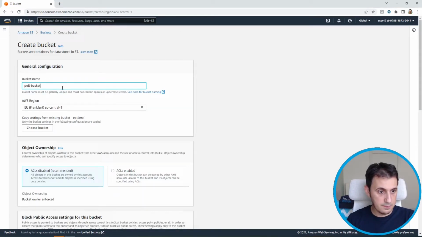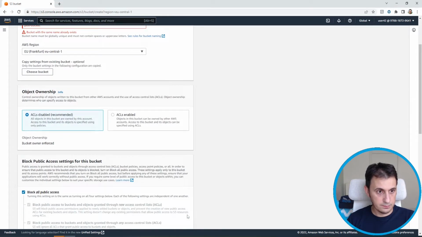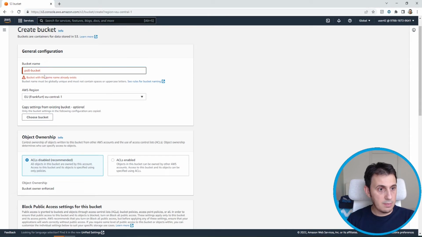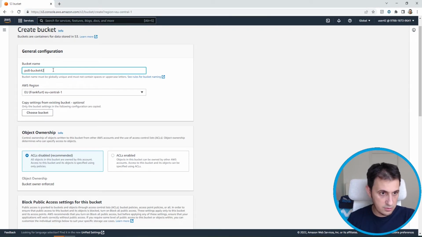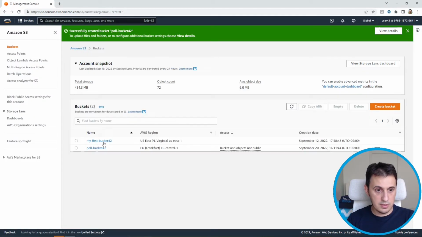Poll bucket. Okay. Frankfurt, EU Central. Okay, let's create. Back with the same name. Poll bucket 42. Okay. Perfect.